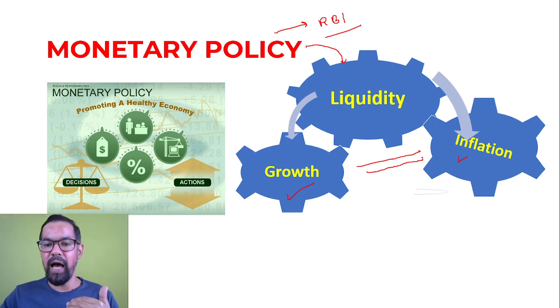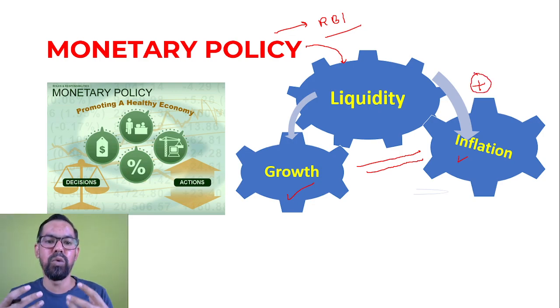I hope you understand: if there is excess liquidity in the market, there is a problem of inflation. If you have more money, you will spend more, so the prices will go up.